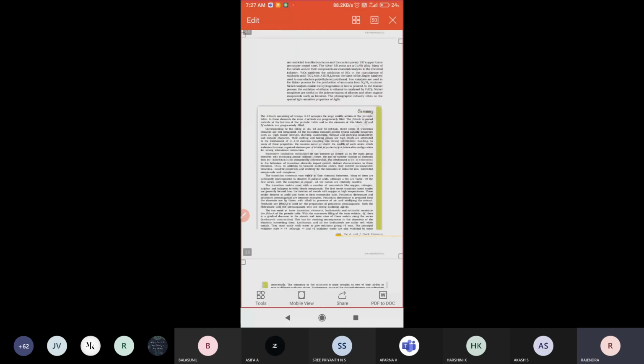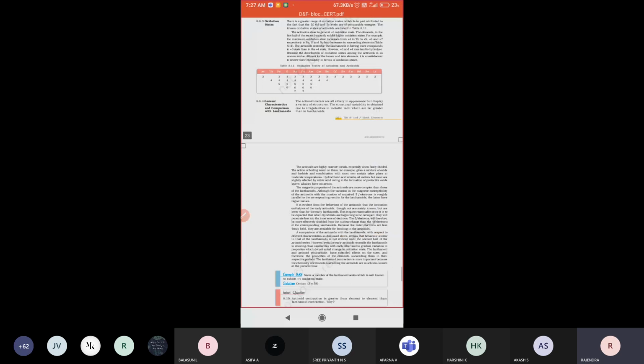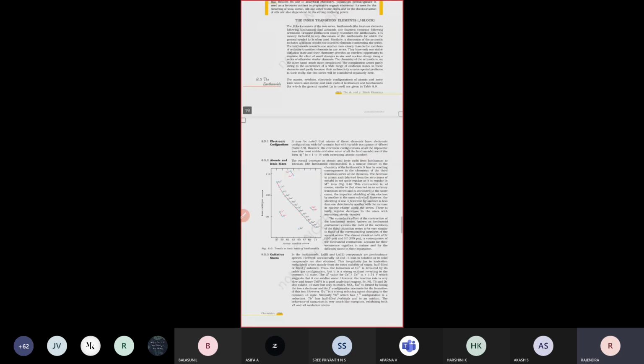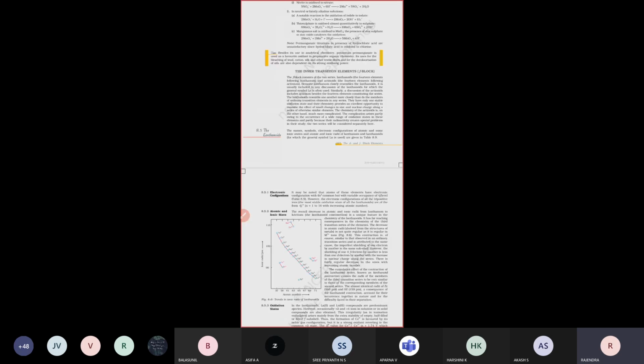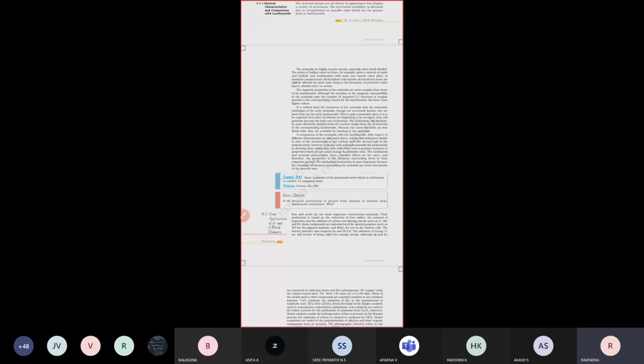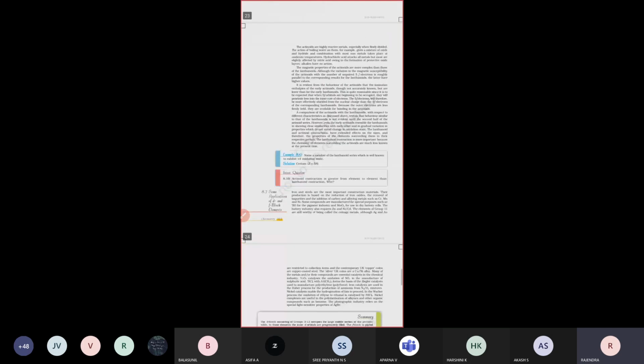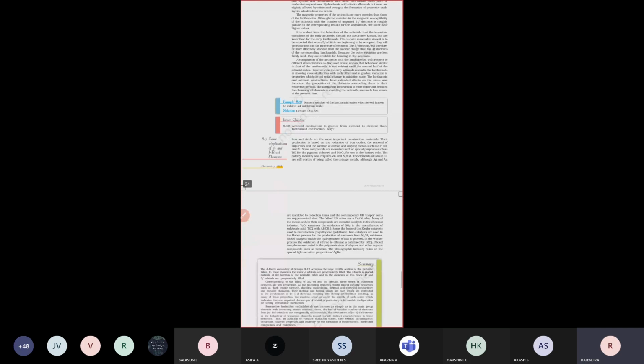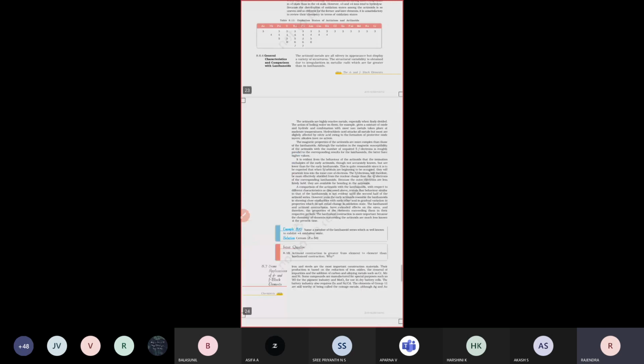In inner transition elements, only small concepts are left here. We will see periodic properties and periodic trends. Lanthanides, what the lanthanide series elements are, what major characteristics are present, and next, what the periodic trends are. That only we are going to see there. So inner transition elements is only a small concept. Transition elements is somewhat of a big concept. So this lesson is also small, with important concepts. Compulsorily they ask a 5-mark question from this lesson.